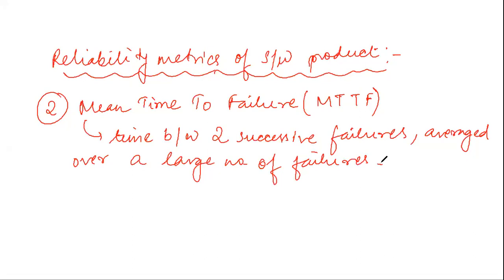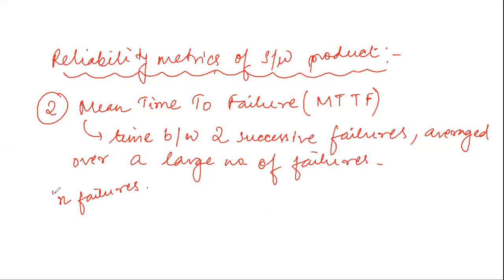It will measure the time between two successive failures averaged over a large number of failures. So what does this statement mean? Suppose we want to measure the MTTF, we can record the failure data for n failures.